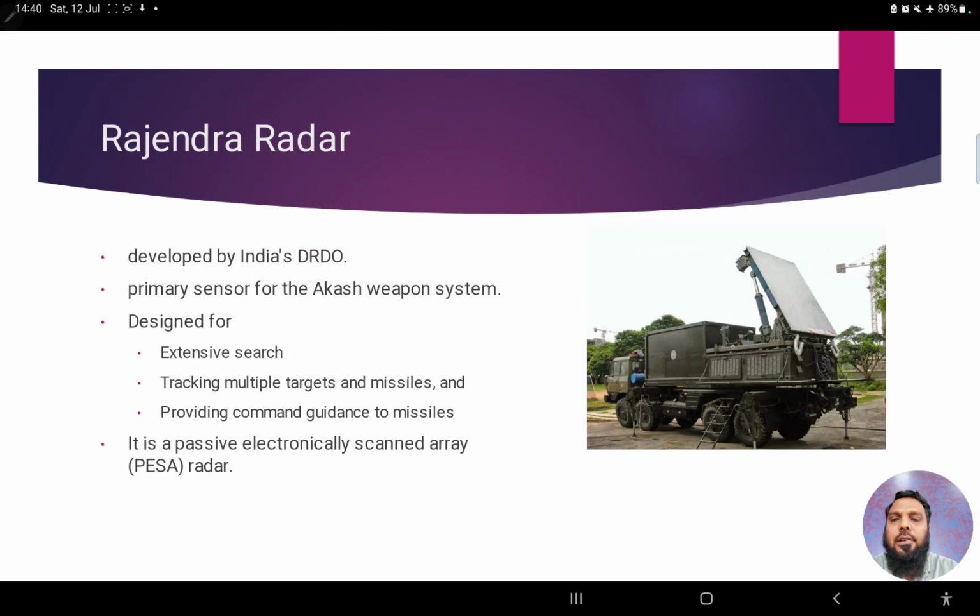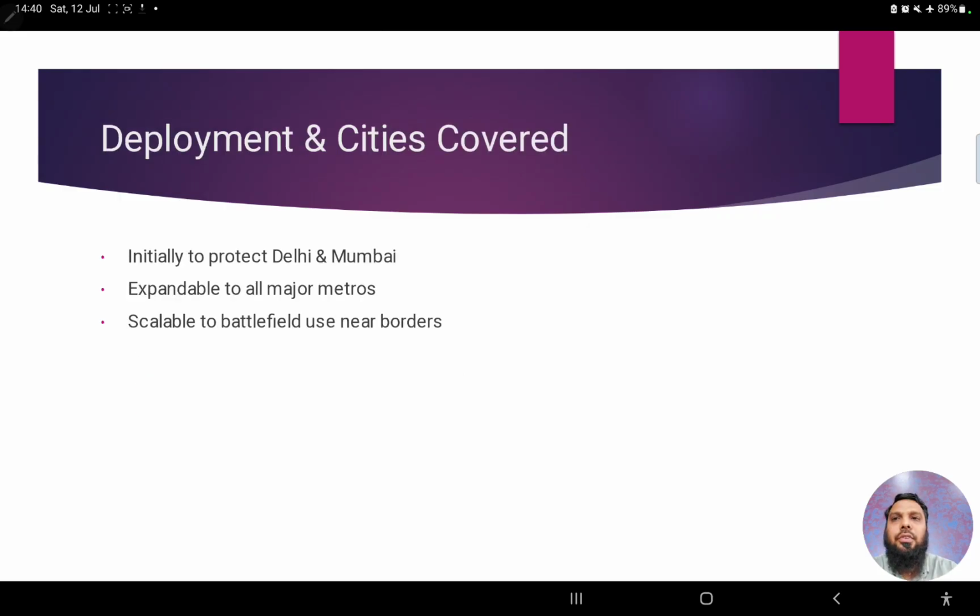Apart from radars, what we see is this particular system, the entire missile and radar system. Why do we need this? We need this to protect our cities, protect our infrastructure. Now, what do you think comes under infrastructure?